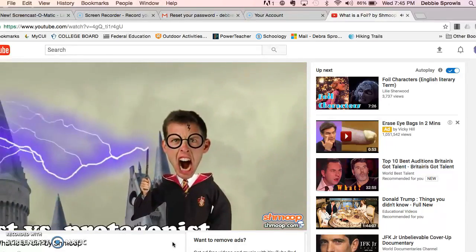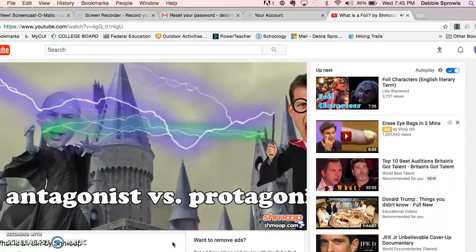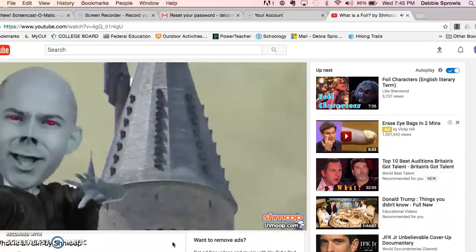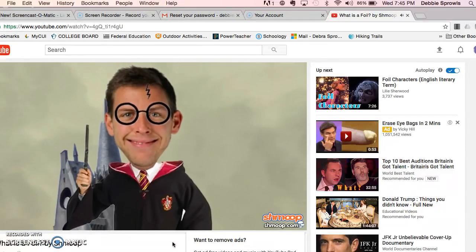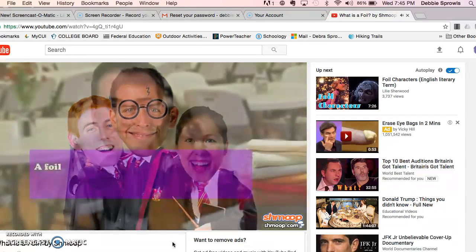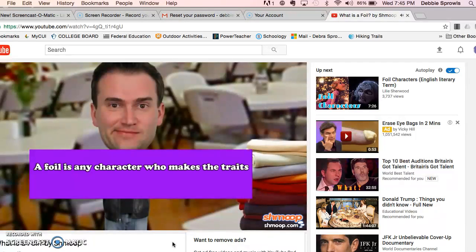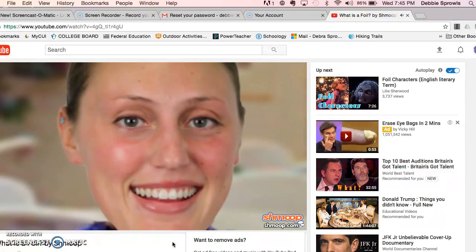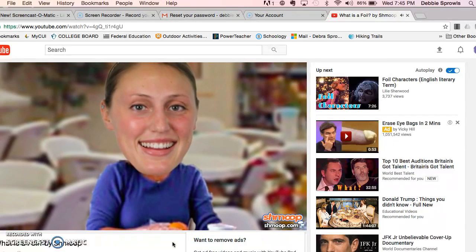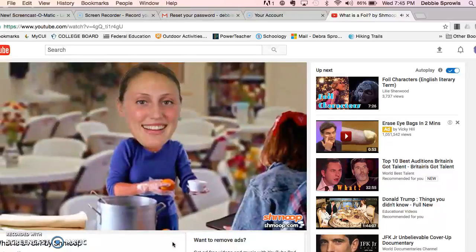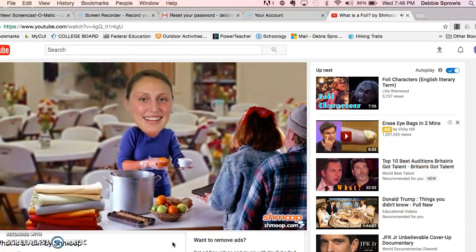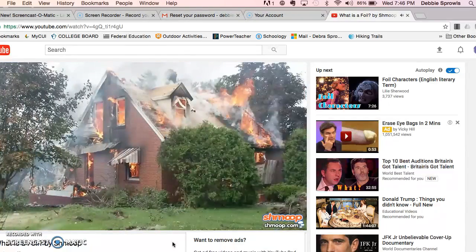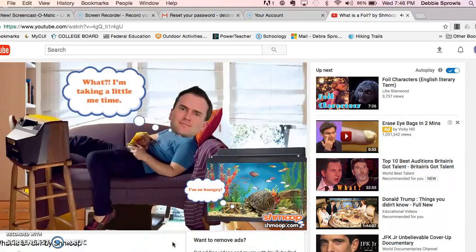Sure, it can be as simple as protagonist versus antagonist. Voldemort's villainy and selfishness reminds us how good Harry Potter is, and how much he values his friends. A foil is any character who makes the traits of another stand out in sharp contrast. For instance, a character's best friend can be a foil if she's always volunteering time at a charity and giving sandwiches and blankets to homeless people, reminding us that, despite saving that turtle from a burning house, our protagonist is actually pretty darn selfish.